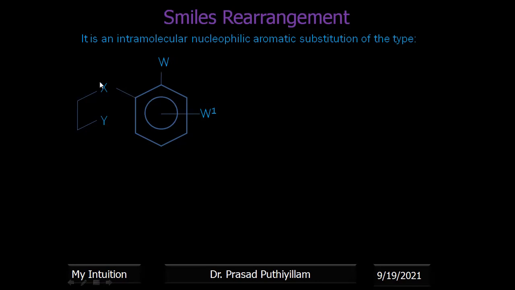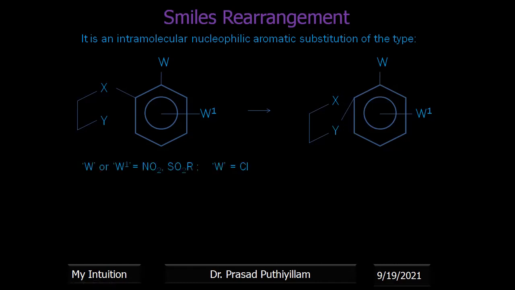And here is another set of molecules, represented as X and Y. Now what are X and Y? I will show and represent that now. In the product formed, the CX bond breaks and the CY bond is formed. That is the rearrangement. So it is an intramolecular nucleophilic rearrangement.